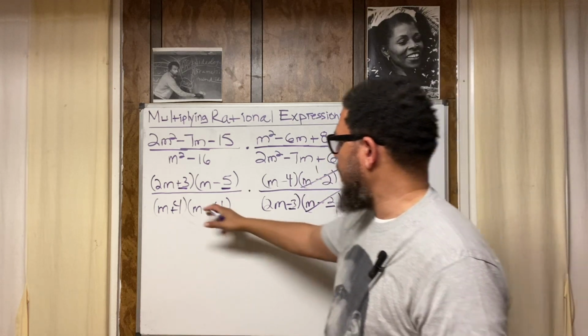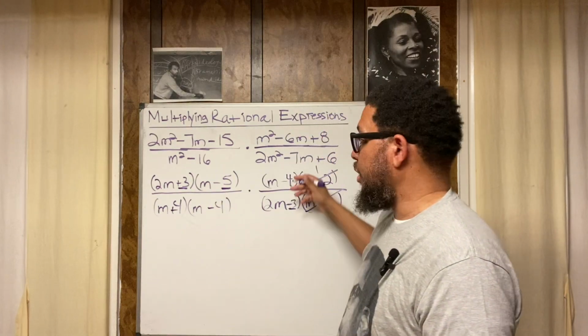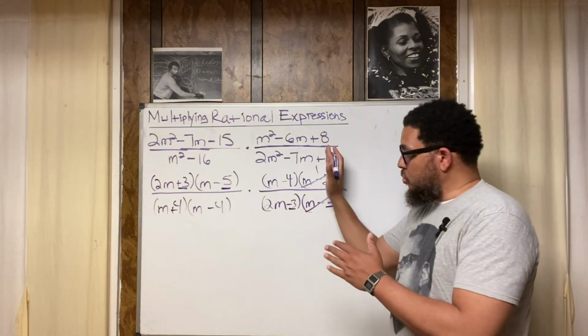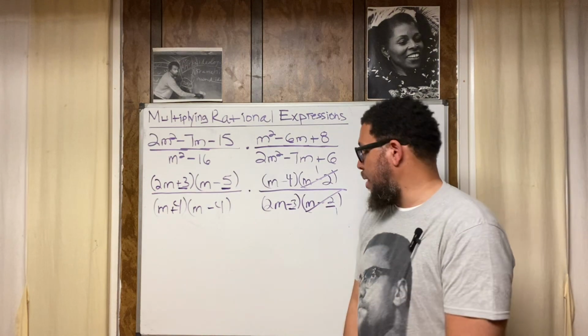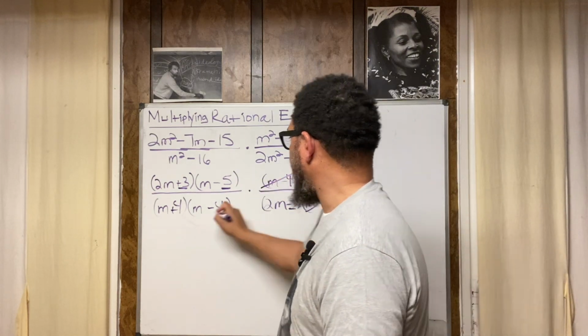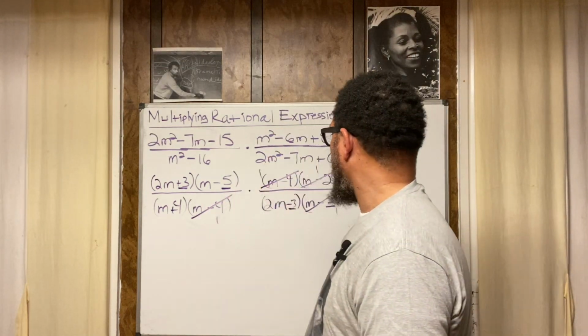And then over here we got the diagonal. If they're vertical and they're the same, cross them out. If they're diagonal and they're the same, cross them out. Boom, I got an m minus 4 right here. I got an m minus 4 right here. Boom, they cancel out.